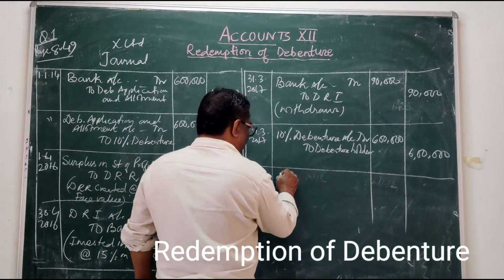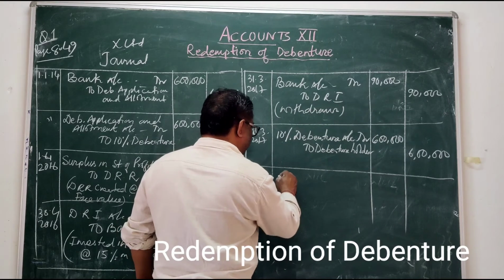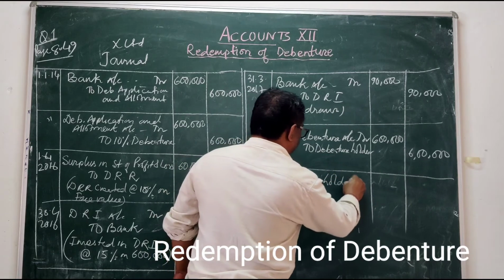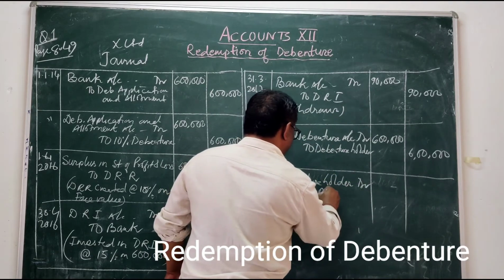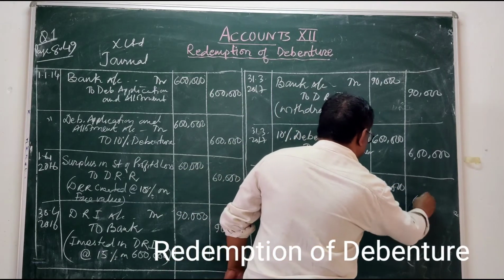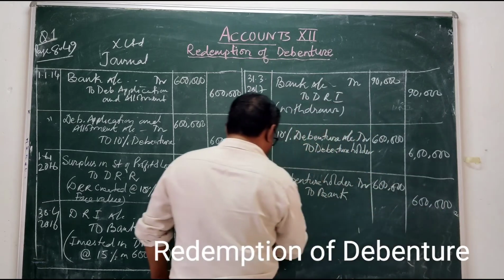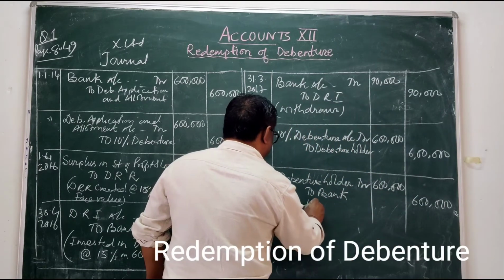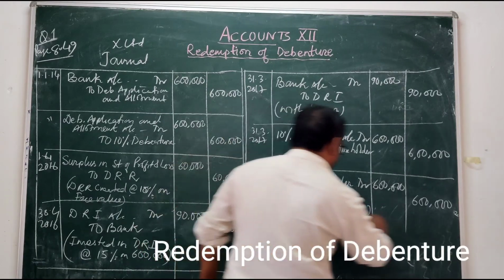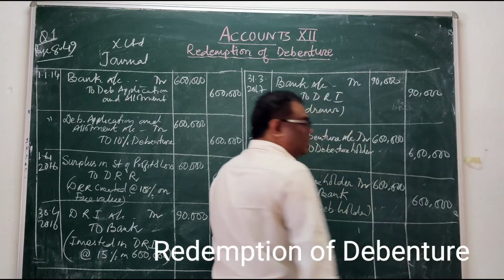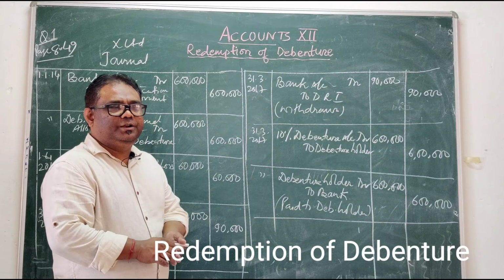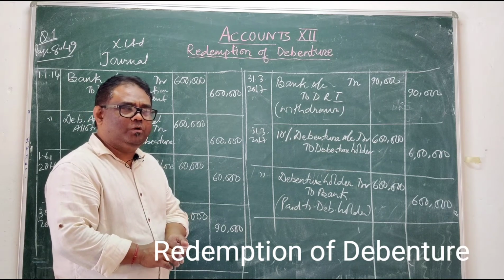Now you have to pay the debenture holder on 31st March 2017. Debenture holder account debited to bank. How much have you paid? 6 lakhs, paid to the debenture holder. This is redemption. Our redemption is finished. Now what is left? What is the last entry left here?